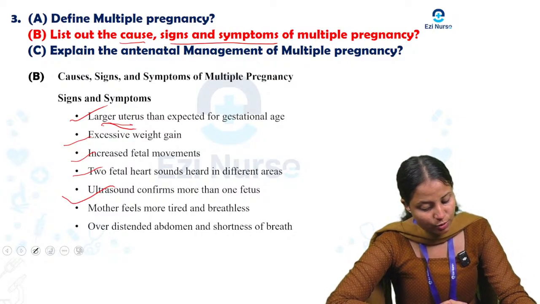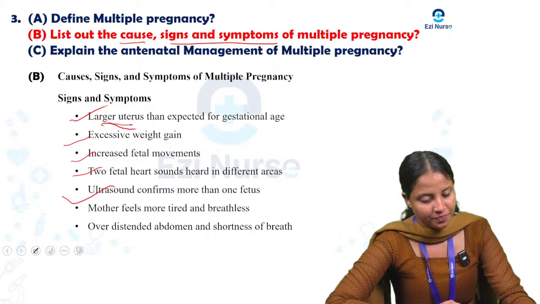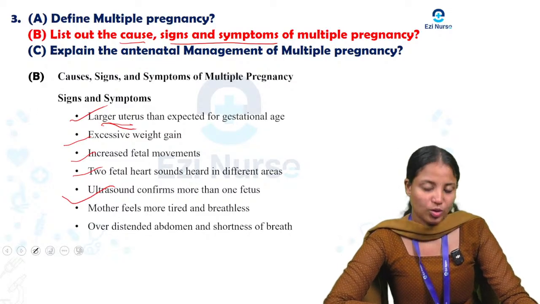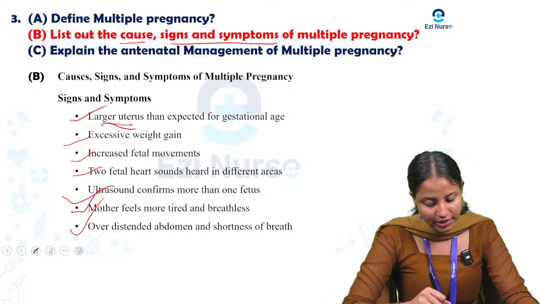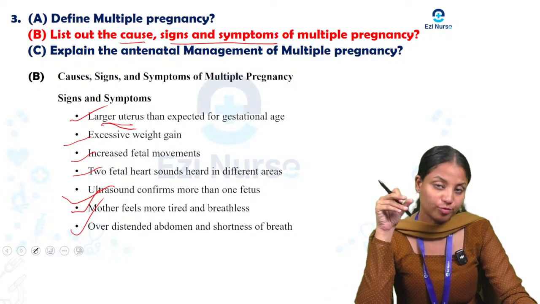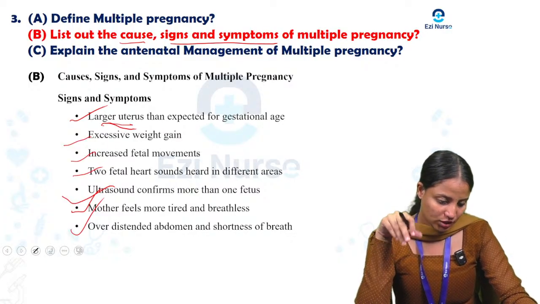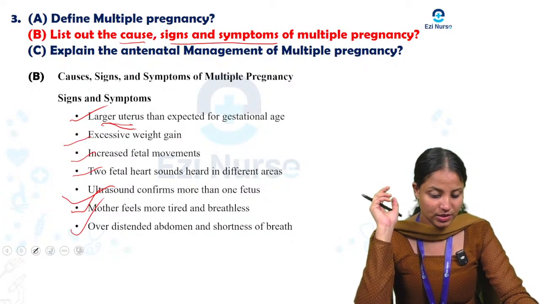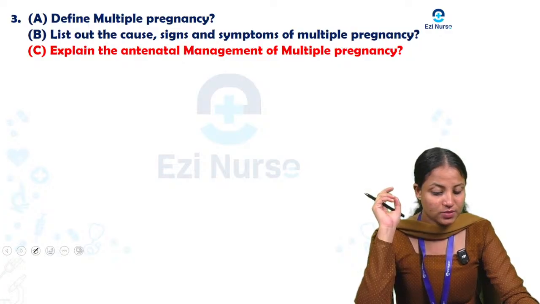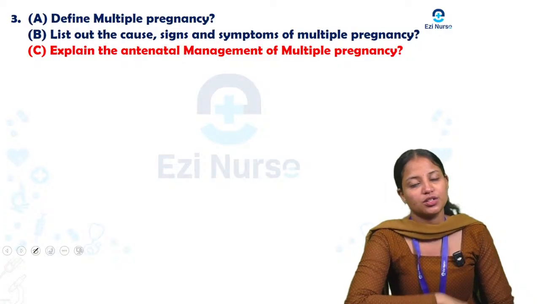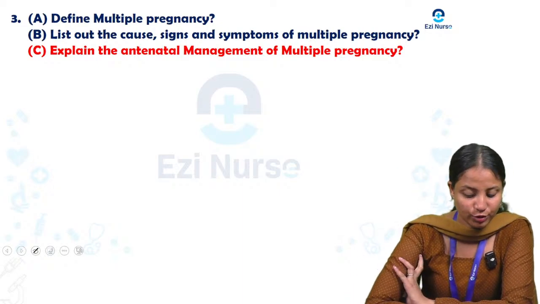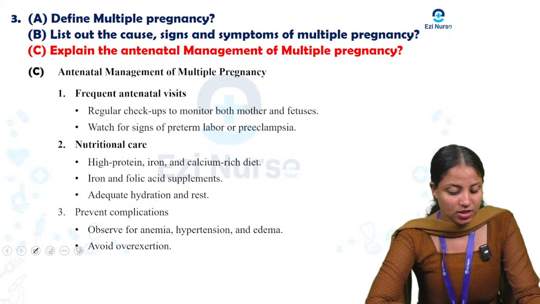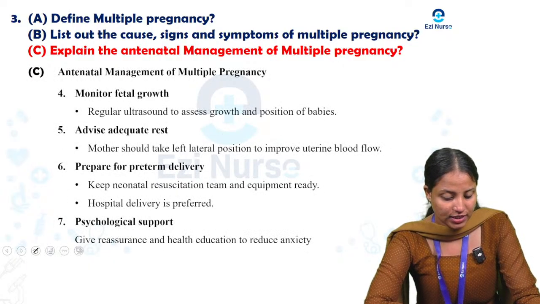Next one, the mother feels more tired and breathless. Next one is an overdistended abdomen, and shortness of breath will also happen in these signs and symptoms. Next, explain the antenatal management of multiple pregnancy. Here we are going for the antenatal management.